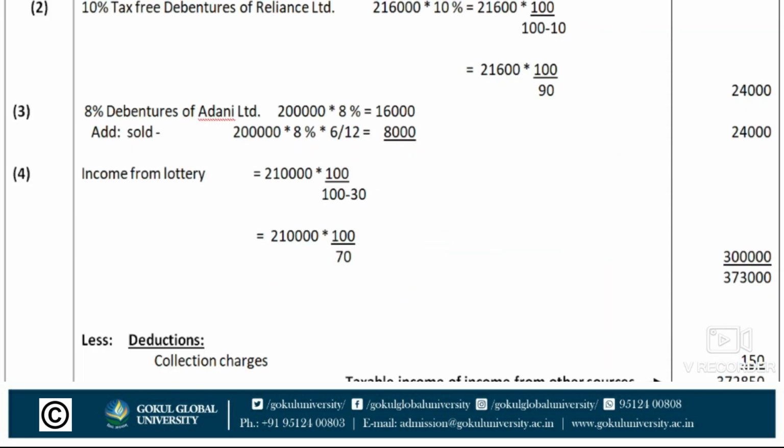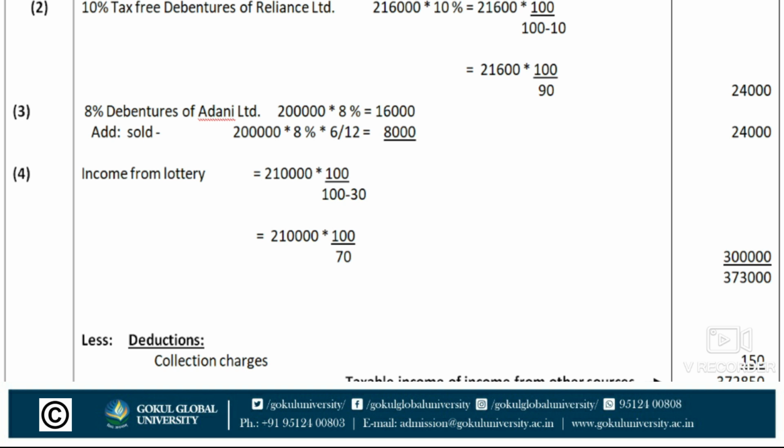See in answer, for remaining 2 lakh, that is 2 lakh into 8% is equal to 16,000 for whole year, and sold debenture, that is 2 lakh into 8% into 6 upon 12. 6 upon 12 means after June and before December. So total amount is 8,000. 2 lakh into 8% into 6 upon 12 is equal to 8,000.